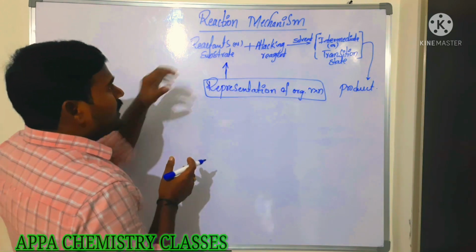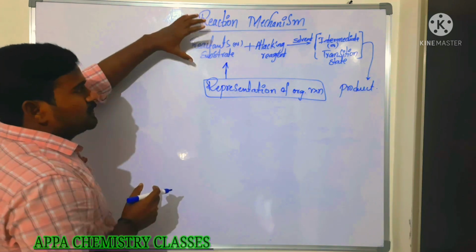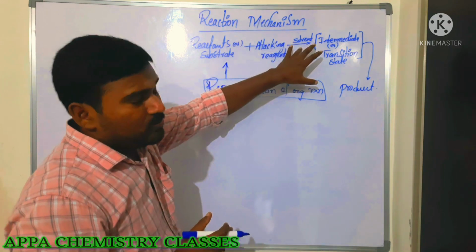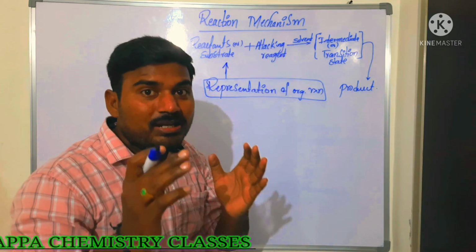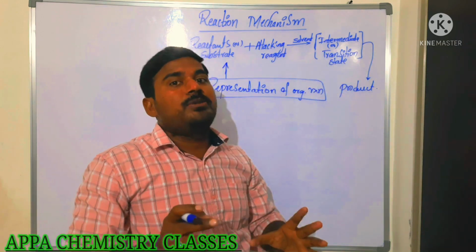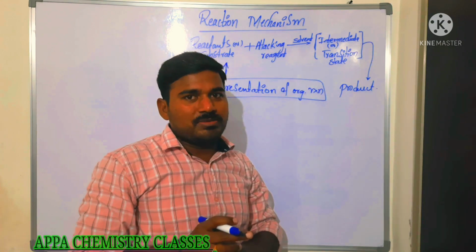An organic reaction contains some reactants, those are also called substrates. These substrates react with attacking reagents in the presence of a suitable solvent. They will form the intermediate compound. So these intermediate compounds are very, very important. After formation of that intermediate compound only, product formation takes place.